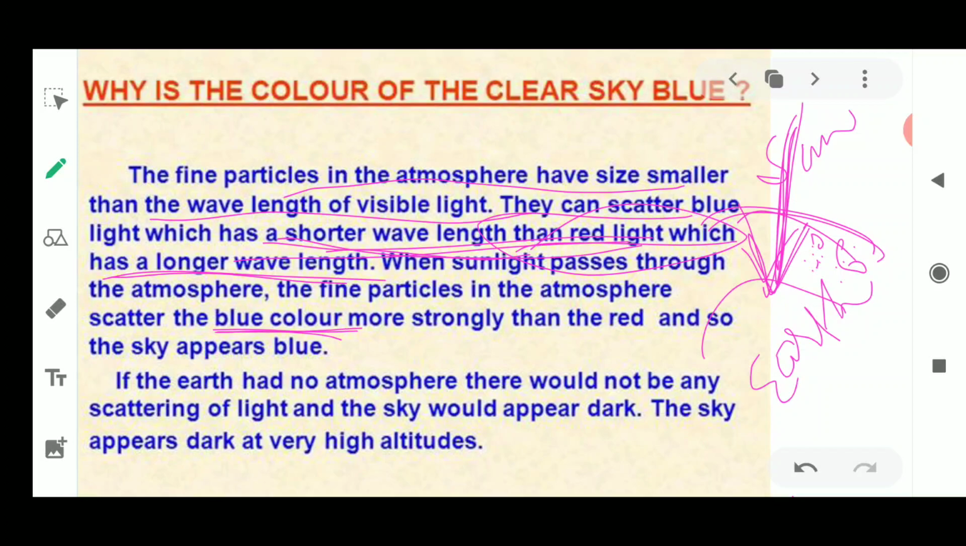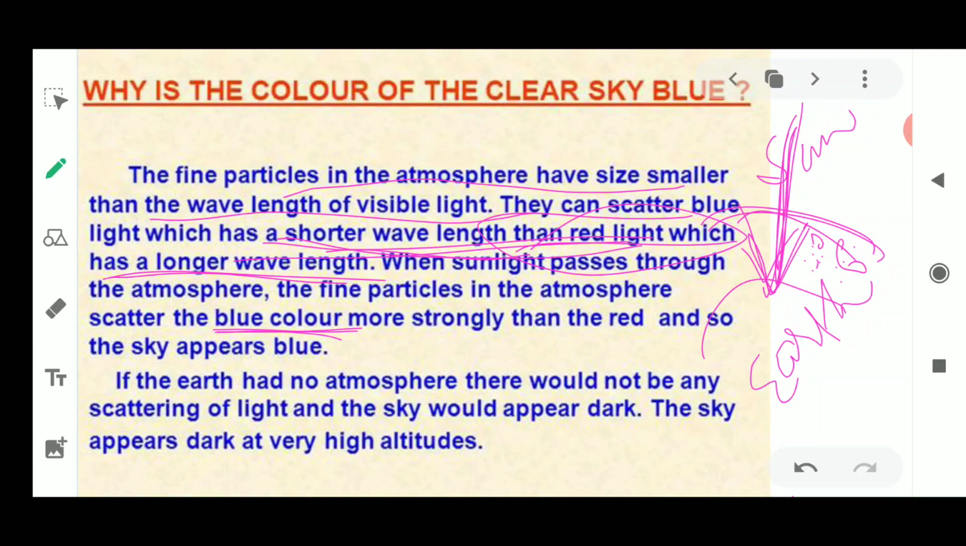Now if Earth had no atmosphere, what would have been the color of the sky? Yes, you are correct, the sky would appear black in its nature. Why? Because there would be no atmosphere and no scattering of light, hence there would be no blue color in the sky. Only black color would appear, as all the light rays would be absorbed. If you ask an astronaut what is the color of the sky, the person will say it is black in color. It is not blue.